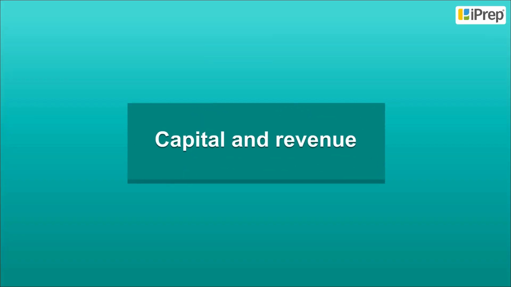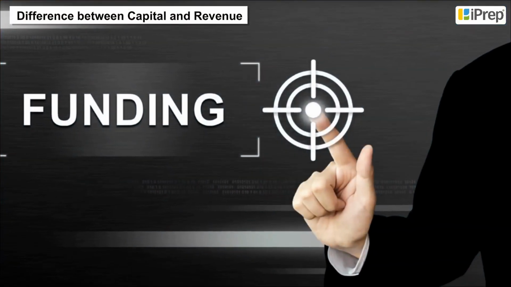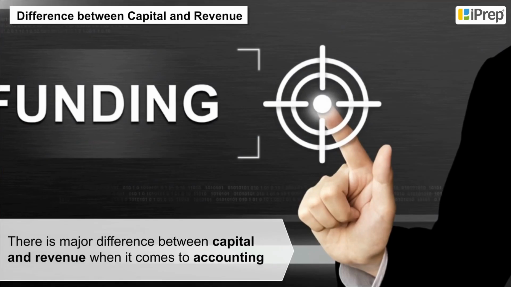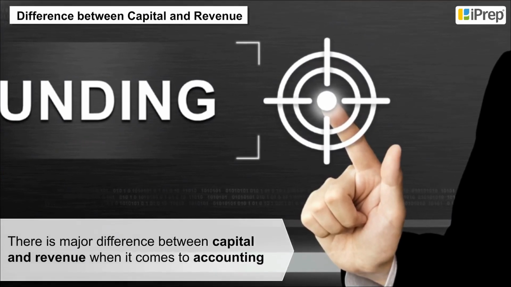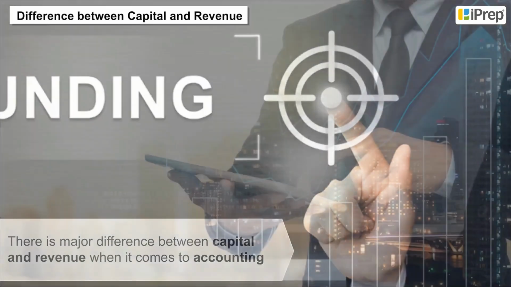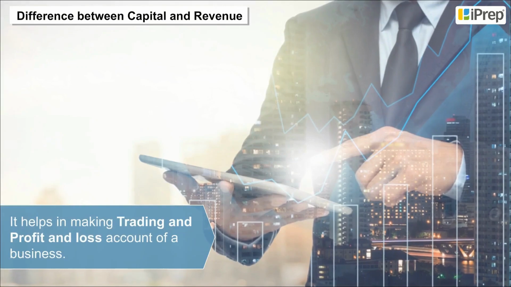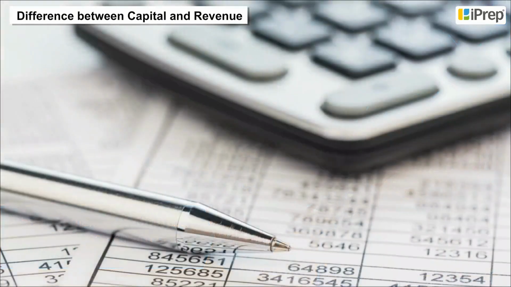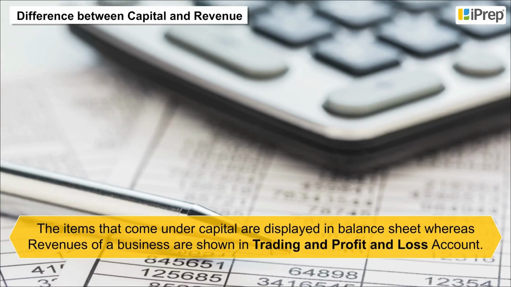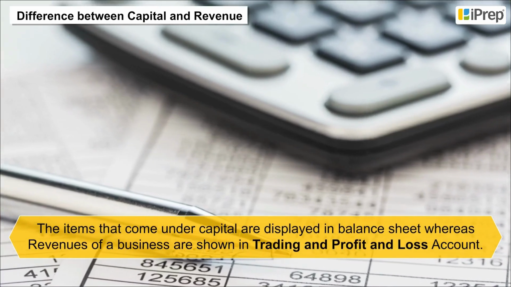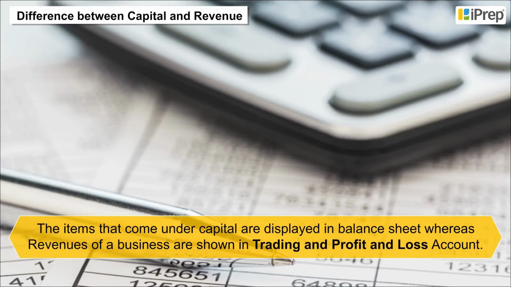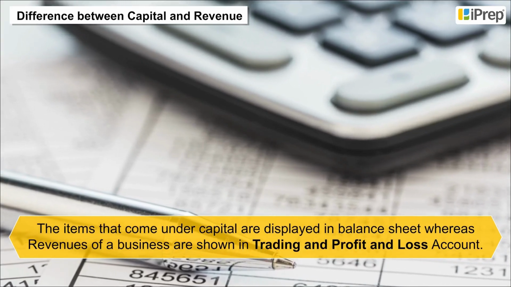Capital and revenue. Difference between capital and revenue. There is a major difference between capital and revenue when it comes to accounting. It helps in making the trading and profit and loss account of a business. The items that come under capital are displayed in the balance sheet, whereas the revenues of a business are shown in the trading and profit and loss account.